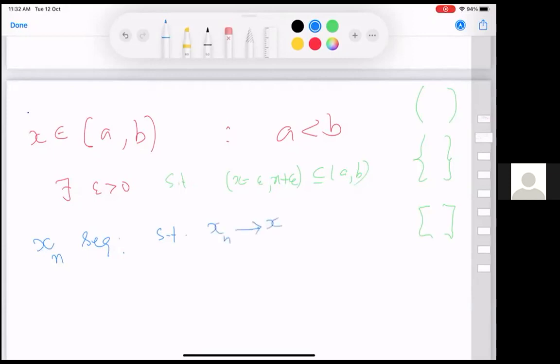I am not writing any proof or formal statement. I am just saying that the way we define this interval, this property holds. That's all I am stating. So if you have a sequence converging to X and the limit X is inside this interval, then there exists an N naught such that the terms are inside for n beyond N naught.